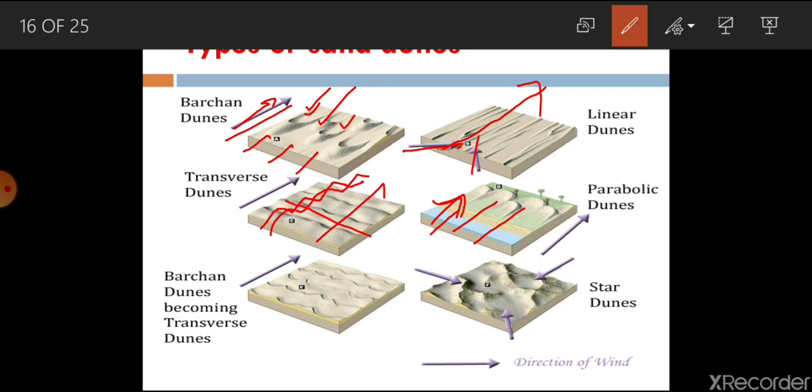So this is the basic difference between Barkan and parabolic dunes. Otherwise, they look the same, only the direction is the difference.